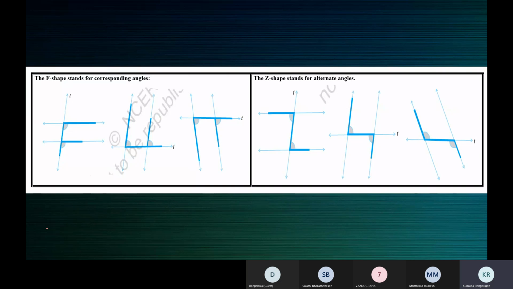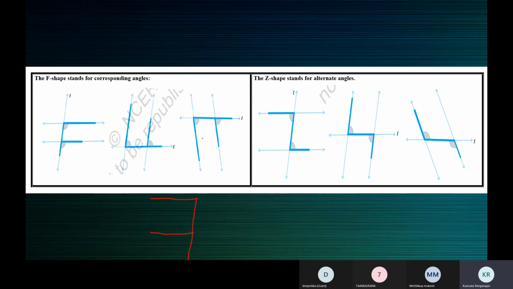So this is just for your reference. The positions of the corresponding angles. Corresponding angles usually form an F. You can locate corresponding angles in an F shape and alternate angles in a Z shape. The F is rotated, not a perfect F. You turn this letter F.